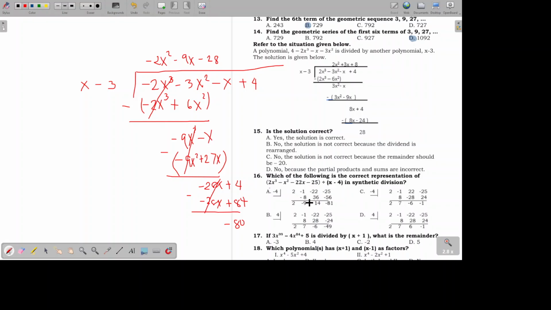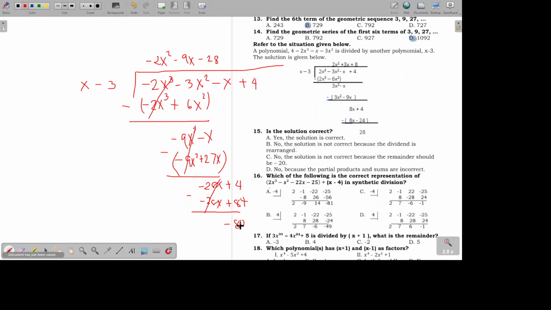Letter D says no because the partial products and sums are incorrect. So it's basically saying that there's something wrong with the process. It's not directly stating that the rearrangement is incorrect. However, it's the only one that has a point because letter B is automatically ruled out.